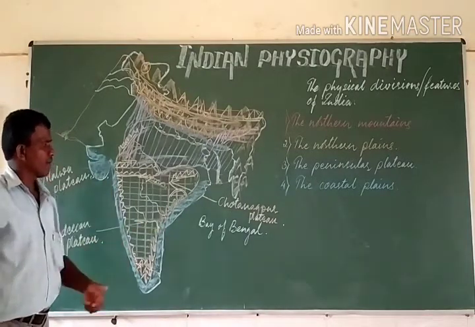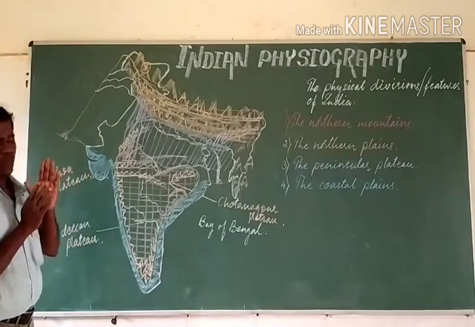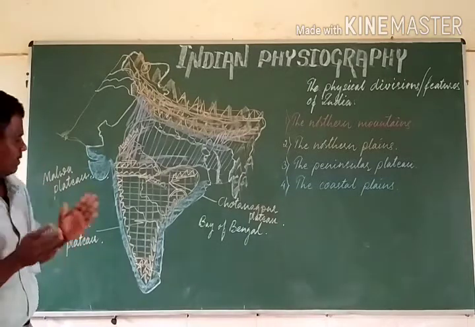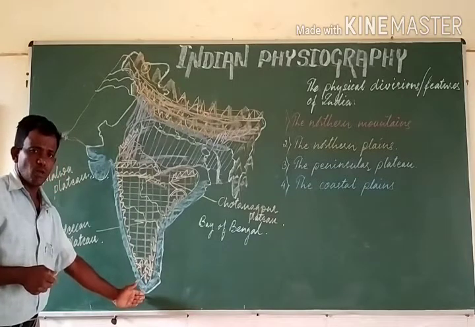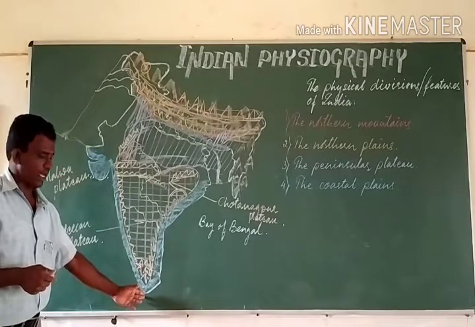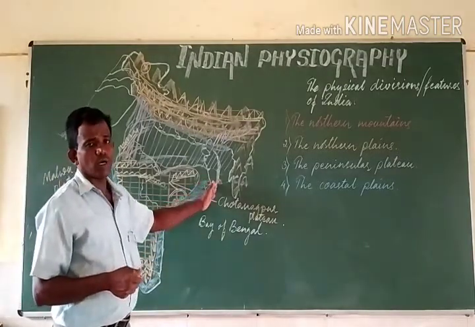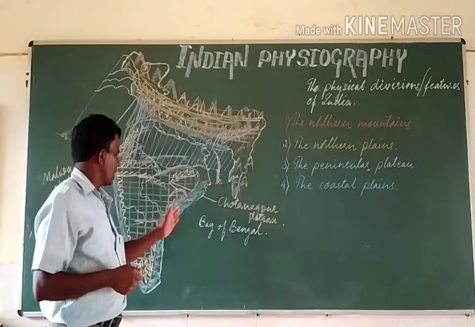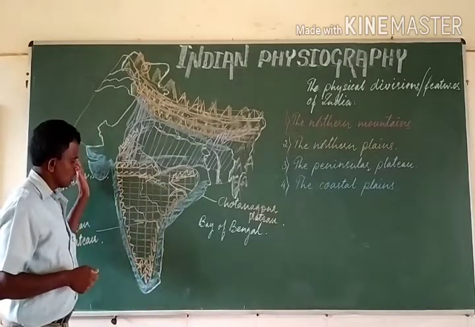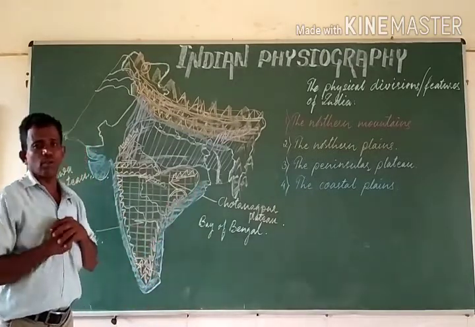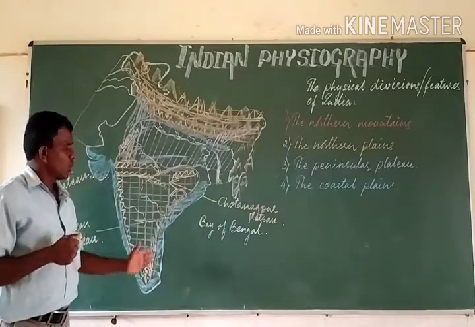The coastal plain of our country can be divided into two coastal plains. Say west coastal plain from Rann of Kutch to Kanyakumari, the southernmost part of the mainland of India, and from Kanyakumari to Kolkata or up to the mouth of river Ganges, which we can call the eastern coastal plain. Western coastal plain and the eastern coastal plain. The length of the coast of India is 6,200 kilometers.